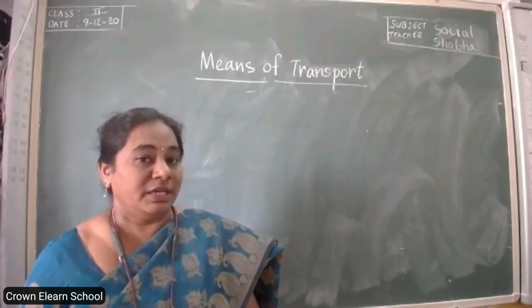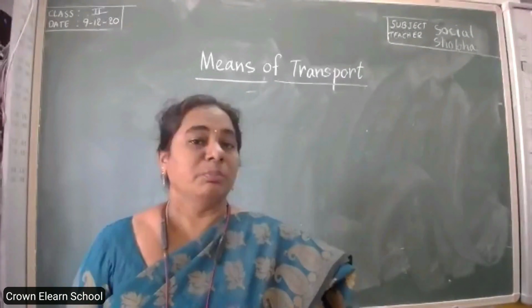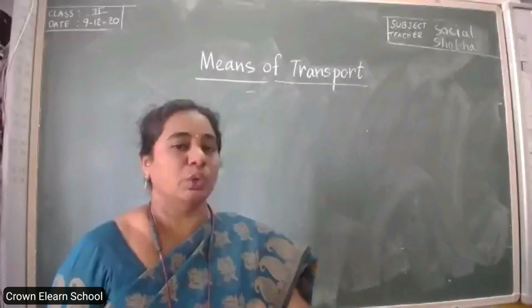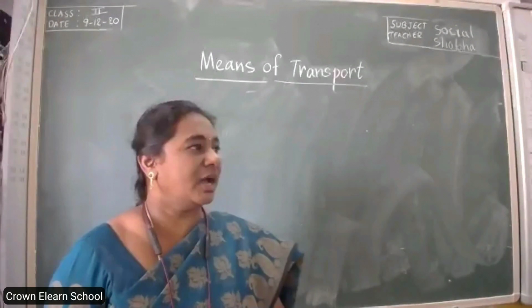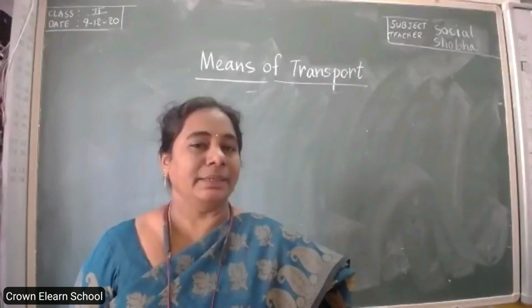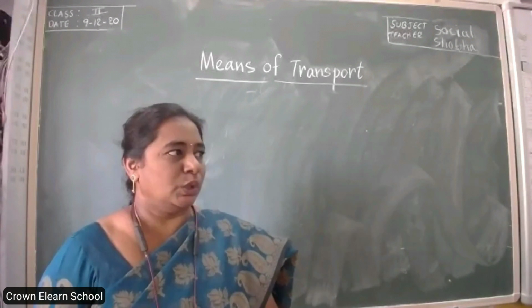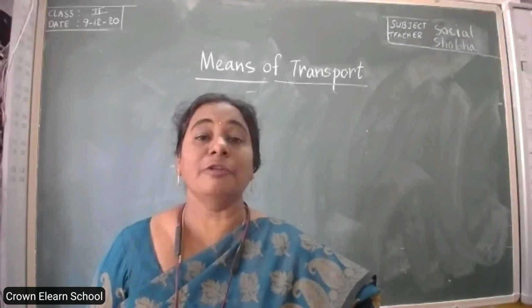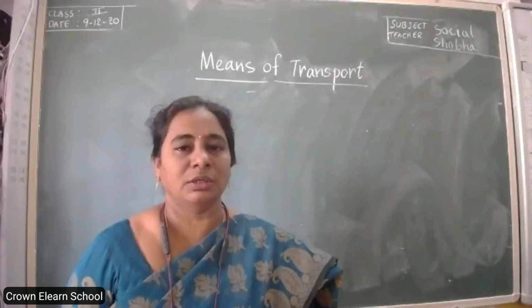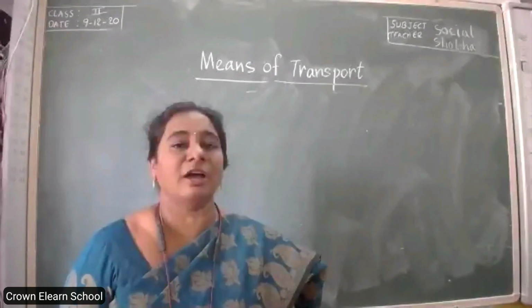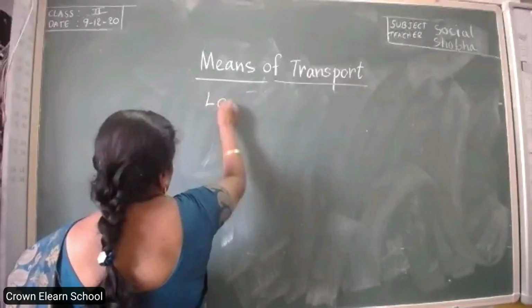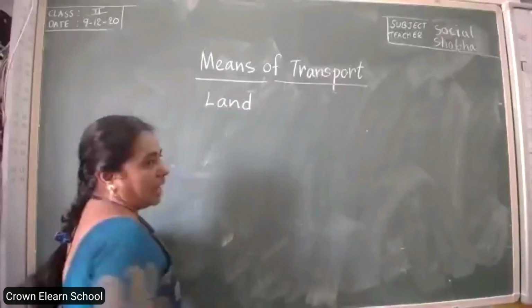Now, yesterday we learned about means of transport of three types. So only one type we have learned. So what is that means of transport? Yes, children? Land. Okay, land transport. Under land transport, we saw different types of transport, different modes of vehicles. Especially these means of land transport, we have seen in cities and towns.